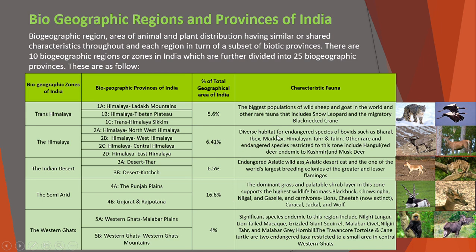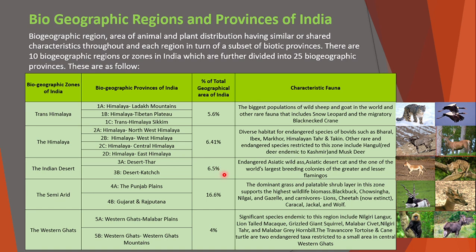Characteristic fauna are diverse habitat for endangered species such as varal, ibex, markhor, Himalayan tahr, and takin. Other rare and endangered species restricted to the zone include hangul, red deer endemic to Kashmir, and musk deer. So here in the picture you can see the first one, this is the hangul, and this is the markhor.